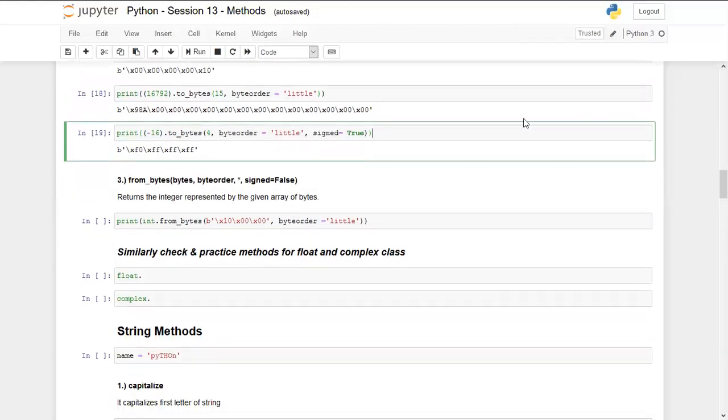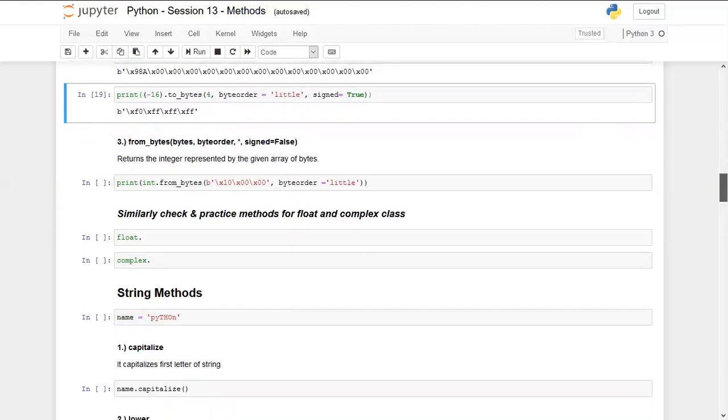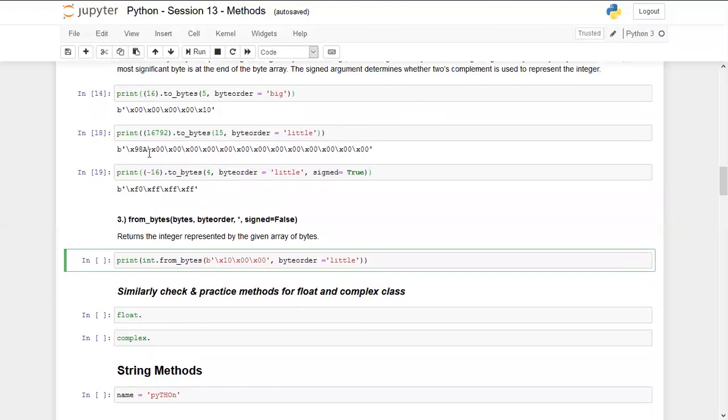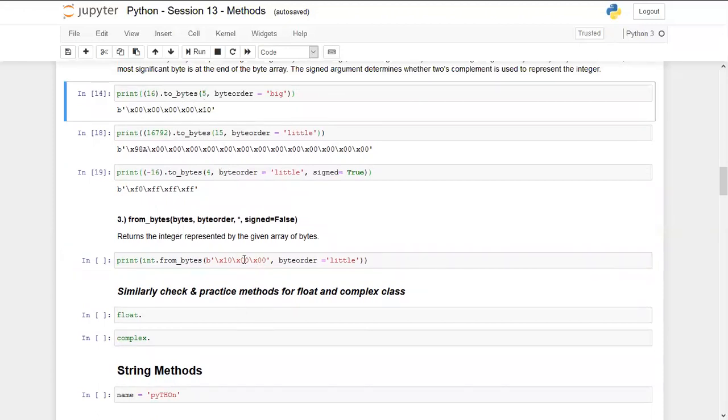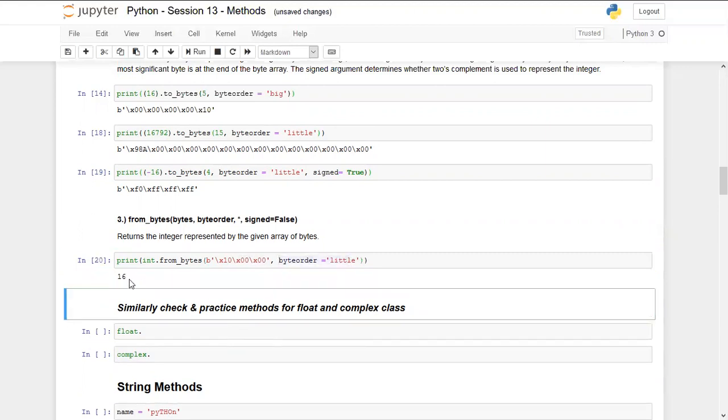Coming to the third method, which is from_bytes, it also takes the same parameters. And now we are doing the other thing. We are now converting these bytes into the number, into the actual form. So I'm writing print int dot, now I'm calling this method from the integer class. I'm writing from_bytes, and I'm entering the bytes, which is for 16, I guess. Yes, it is for 16. And I want to convert it into a number. So that is also possible. We can write byte order equal to little, and the output is 16.